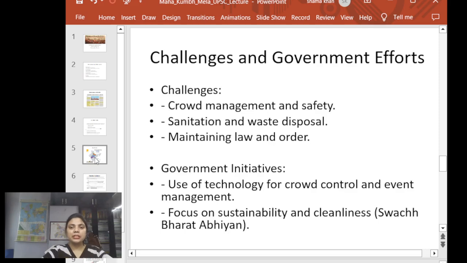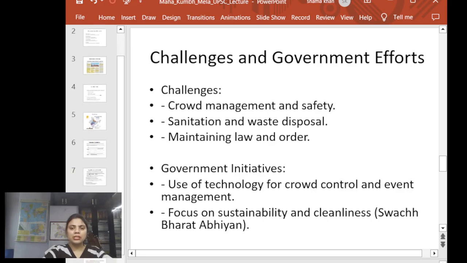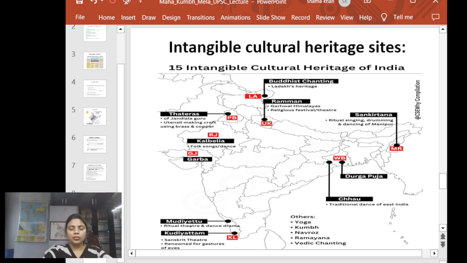Apart from that, the challenge lies in managing sanitation and waste disposal. Apart from it, maintaining law and order. Here we can see the government initiative to make this mela more successful and more memorable. The government has focused on sustainability and cleanliness through the Swachh Bharat Abhiyan, and we can see the use of technology to manage or control the crowd, like the use of drones during this festival, during this mela.